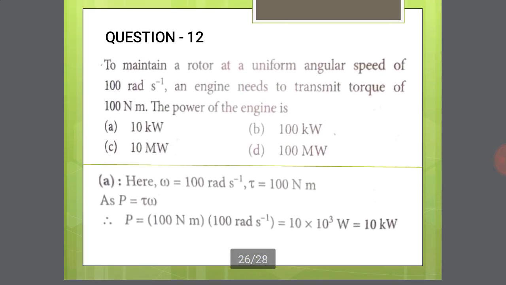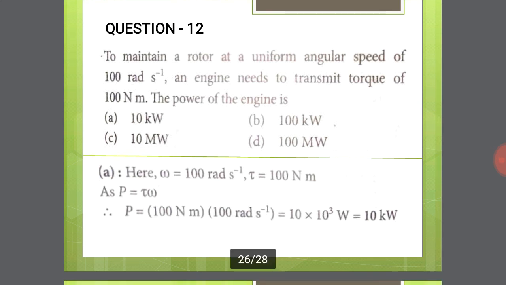Next question. To maintain a rotor at uniform angular speed of 100 radian per second, the engine needs to transmit a torque of 100 Newton meter. The power of the engine is... Once again, uniform angular speed means omega is equal to 100 radian per second, and the torque, denoted by tau, is equal to 100 Newton meter. We have to calculate the power of the engine.